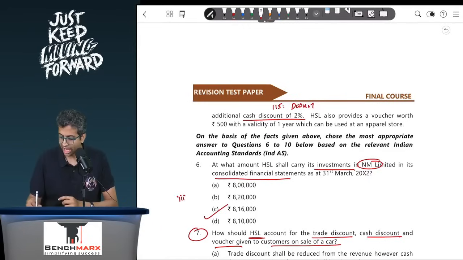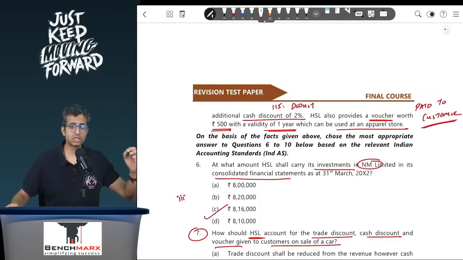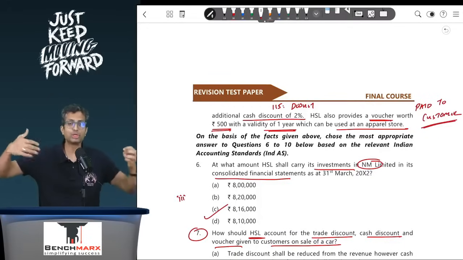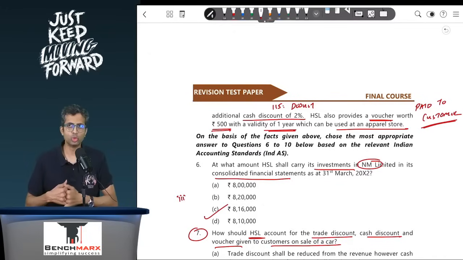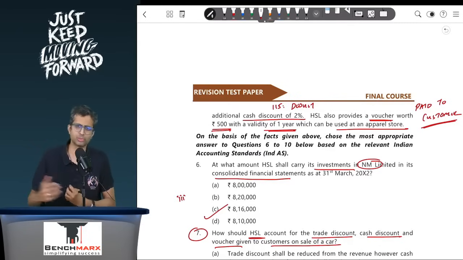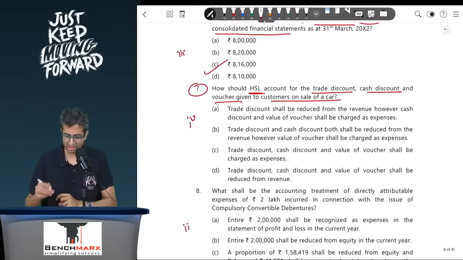Remember that. HSL also provides a voucher worth 500 with a validity of 1 year, which can be used at an apparel store, which means this is an amount which is paid to the customer. Remember, there's a separate guidance under Ind AS 115. So if there's a consideration which is paid to the customer, in such cases, what do you do? Well, in such cases, we figure out whether against that are we getting any separate goods or services which are distinct, which does not appear to be the case, and if that is the case, you will have to deduct it from the transaction price. And as a result, when you look at subpoint MCQ 7, how should you account for the trade discount? Well, deduct, cash discount, deduct, and voucher.